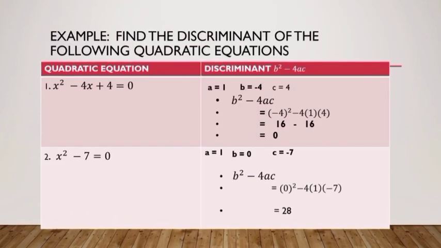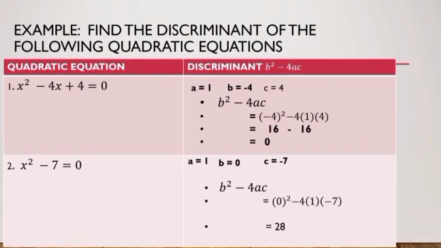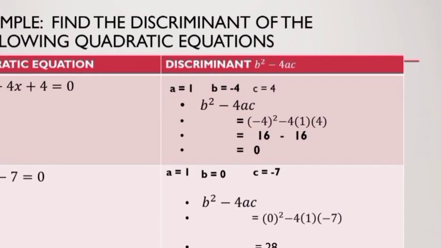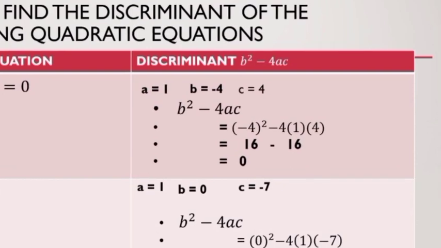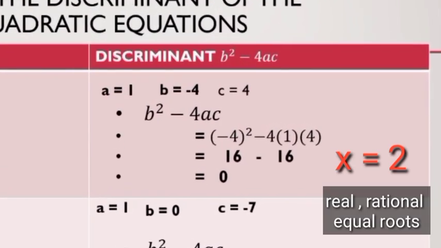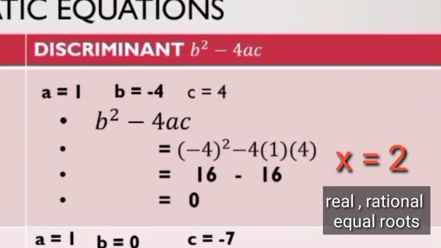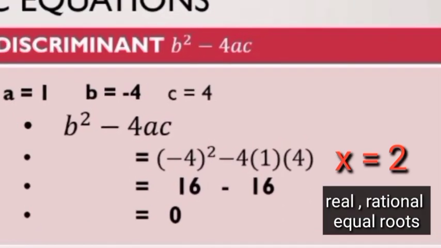So, balikan natin yung examples natin kanina na kinuha natin yung discriminant. So, identify natin ngayon yung roots na mapo-form niya. Sa number 1, x squared minus 4x plus 4, ang roots ng quadratic equation na yon, x is equal to 2. So, kung mapapansin natin, ang discriminant ay 0. So, ibig sabihin, it has only real, rational, equal roots. So, parehas na 2 ang solutions ng number 1 na quadratic equation.